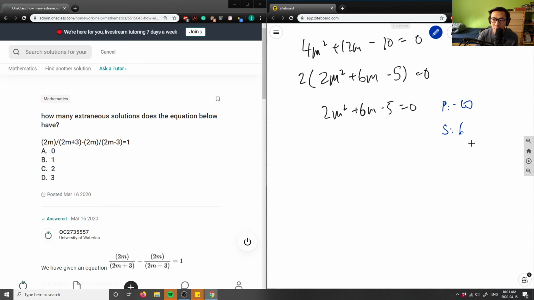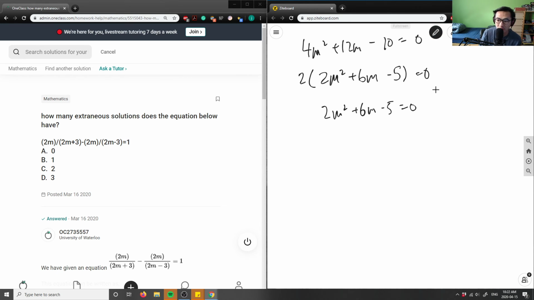I don't think this is factorable. Let me just check. Negative 10 and 6. I don't think this is factorable here. So this is 2, 6, and negative 5. Oh no, this is not factorable. I have to use the quadratic formula in this case, which means I could use the quadratic formula to solve for my m value here. I can't factor by decomposition, which means I have to use the quadratic formula.